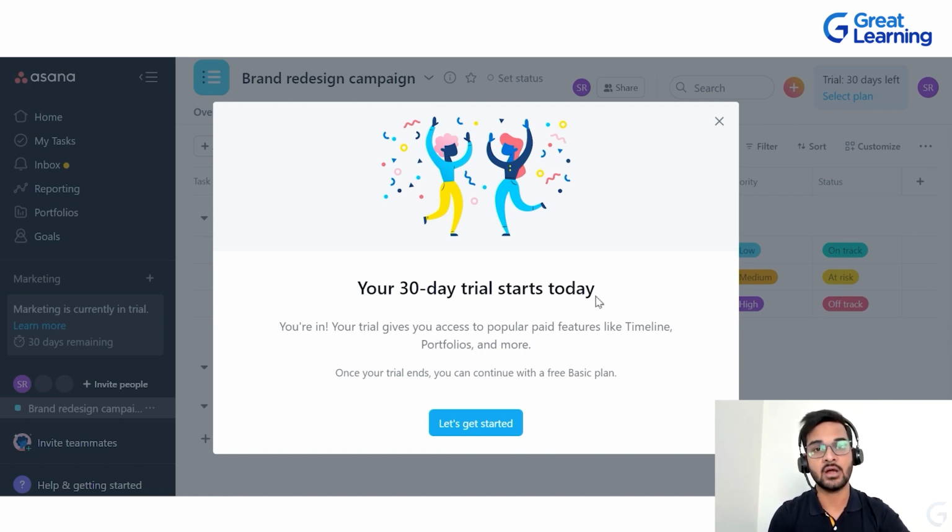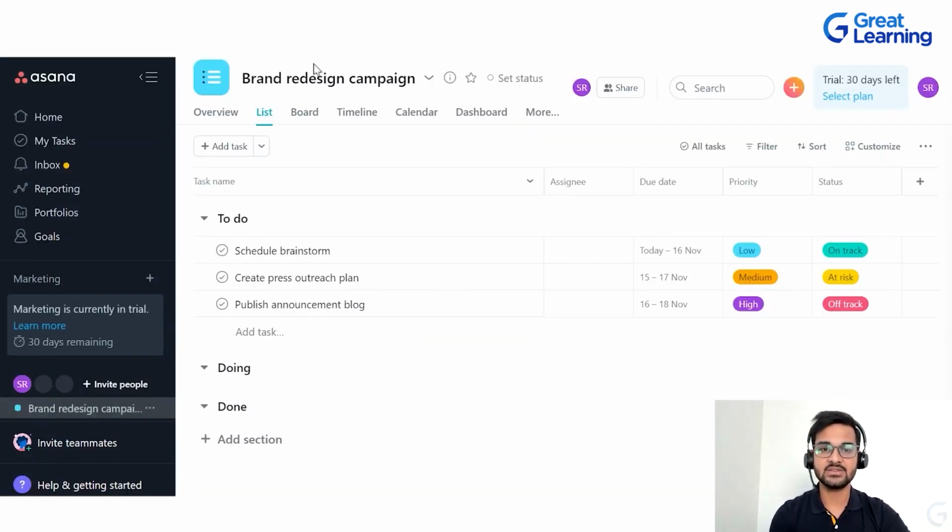If you want to go for a premium version, then you will have to pay and you can buy the premium version as well. Let's get started. So this is the basic page. Now in the next module, I am going to tell you what exactly these options are and how you can go about it. So I will be creating the project from the very beginning.